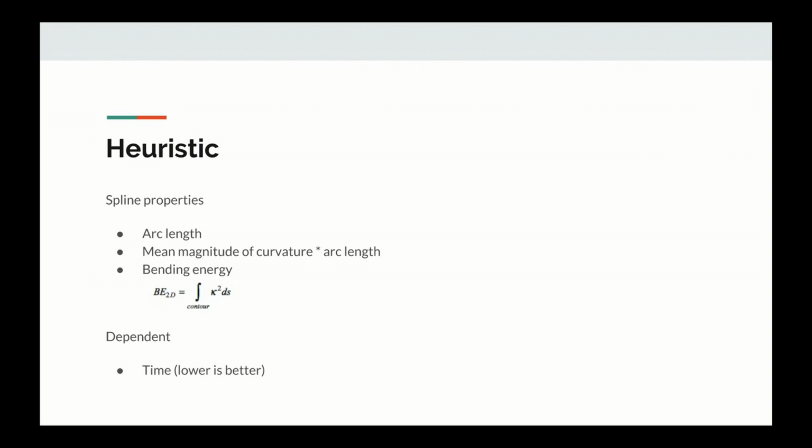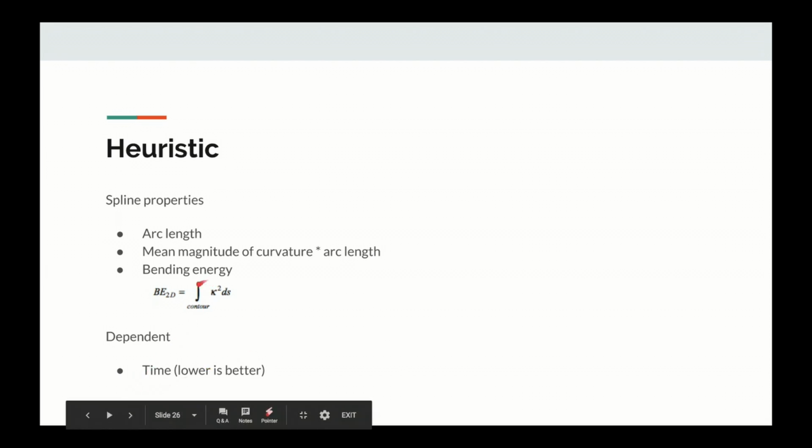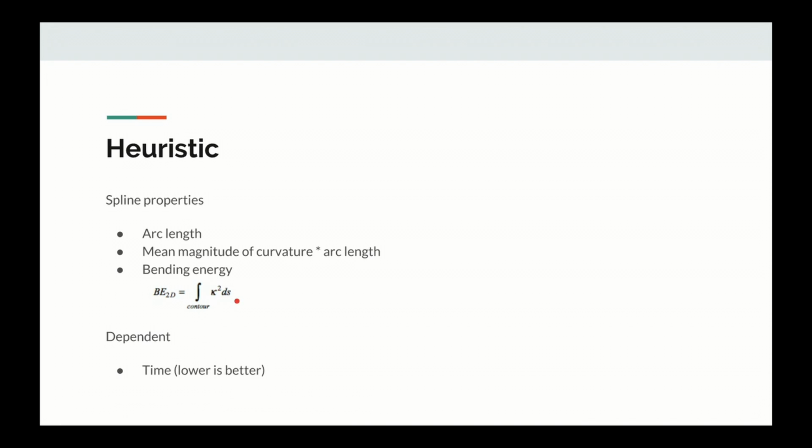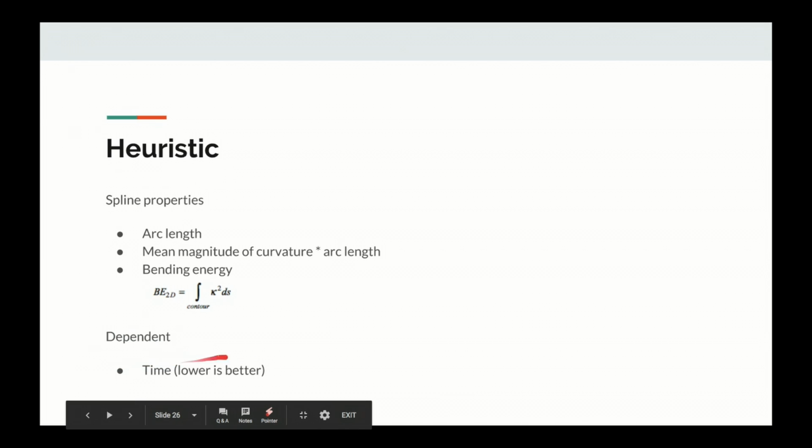And then the third thing I looked at is bending energy, which is often used to evaluate the smoothness of a curve or of a surface. And that basically is the integral of curvature squared with respect to arc length. And then the variable we're looking at, the dependent variable, is the trajectory's time, where lower is better. We're trying to minimize the time.